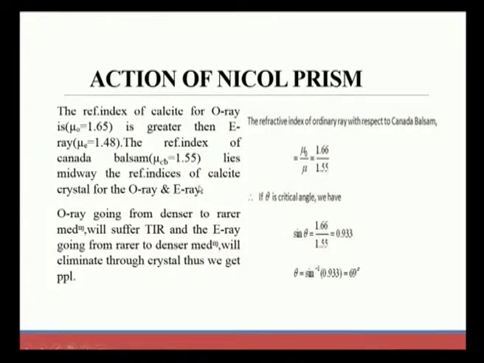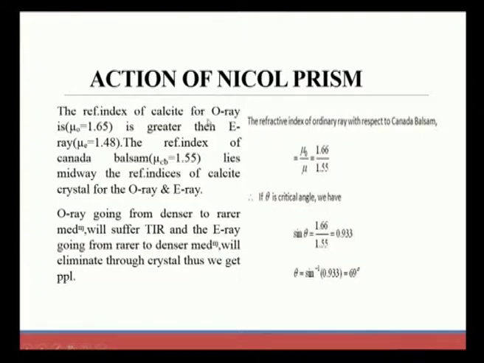With the help of the Nicol prism, a special consideration is made due to the refractive index, because calcite is used together with another material, Canada balsam. There is a slight difference in the refractive indices of the materials. The refractive index of calcite for the O ray is mu naught equal to 1.65, which is greater than for the E ray. For the E ray, mu E is equal to 1.48, whereas mu naught, the refractive index for the O ray, is 1.65.